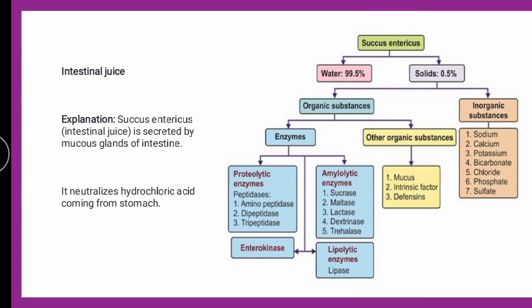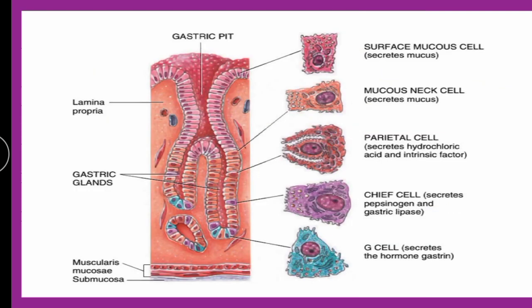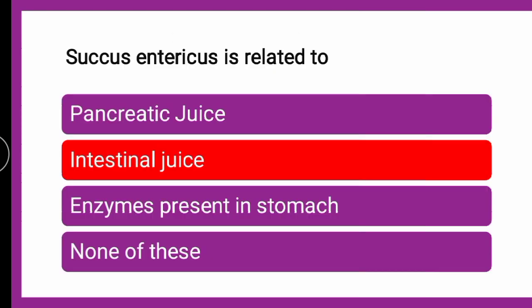The function of the succus entericus, which is secreted from the mucous glands of the intestine, is neutralizing the hydrochloric acid from the stomach. You can see these mucous cells. So the succus entericus is related to intestinal juice.